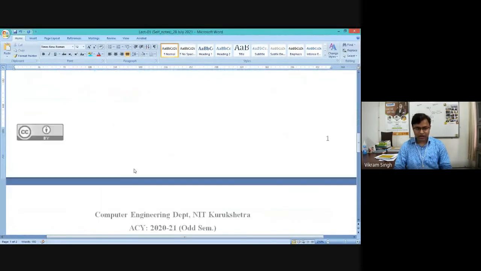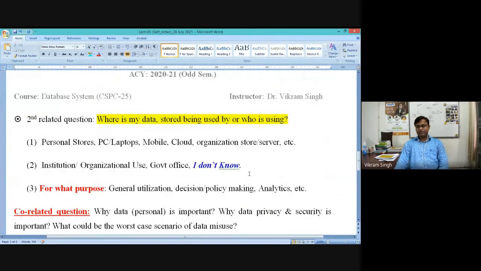The next aspect I am interested in discussing is that we have identified various instances of data objects in our life and surroundings, and we are contributing a lot of data to the internet, mainly because of social media platforms. So the next question is: it is important to understand where my data is kept and who is using my data, right? That is very important, because in the modern scenario, everything is related to data, derived through data or by using data. So where this data is kept, and whether the storage device is safe or not, is very important to understand.